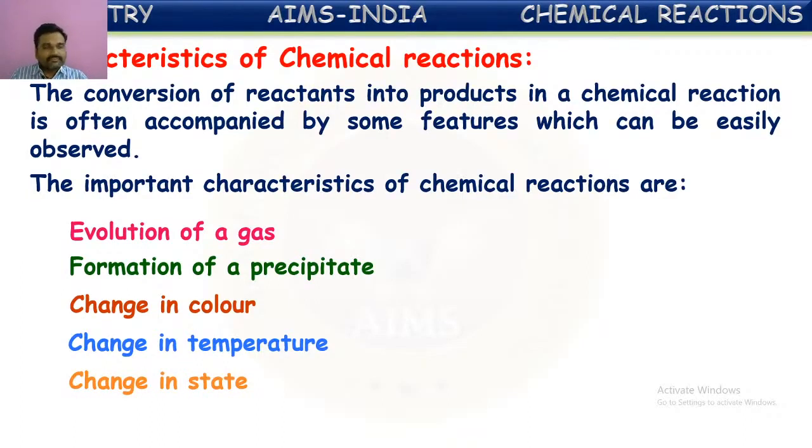Initially we may take reactants in a certain state, and after the formation of products the state might change. So these are the general characteristics which we observe when a chemical reaction occurs.